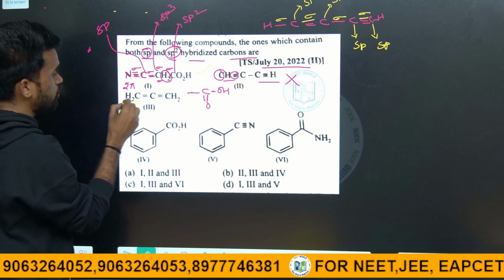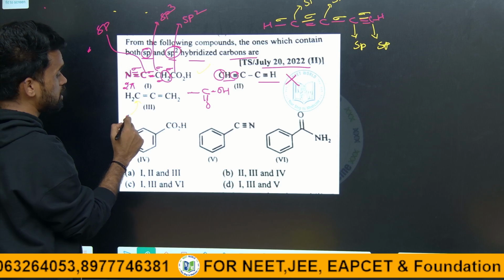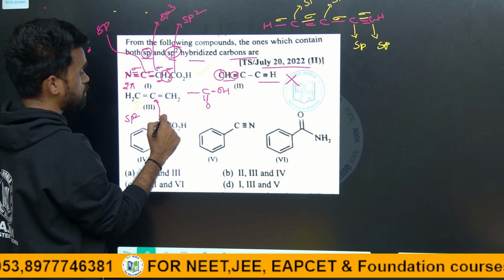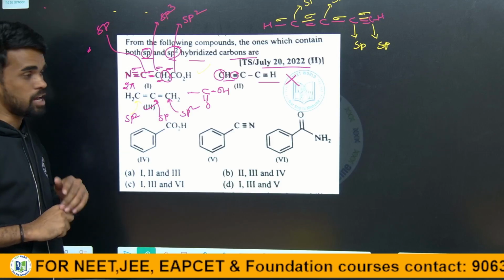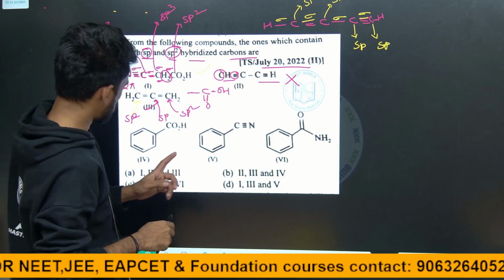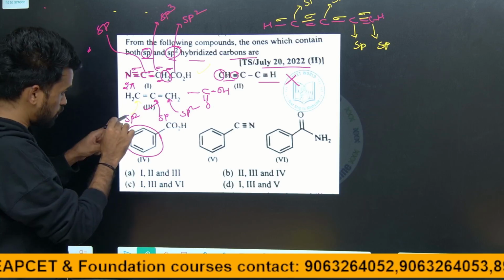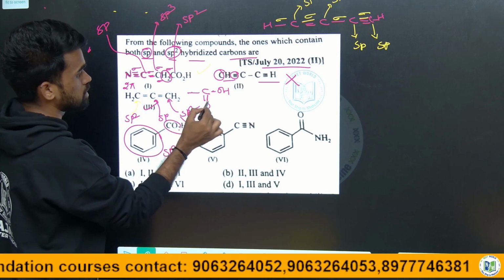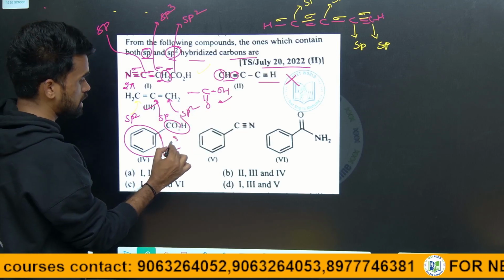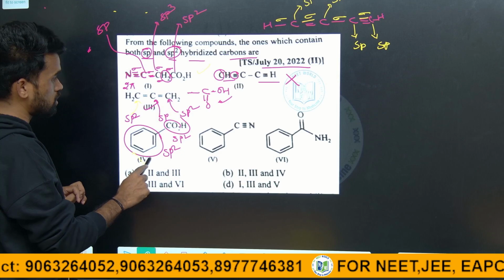I already explained this in the previous video, this will have sp2, this will have sp, and this will have sp2. So we can tick this 3rd option also. And the next, the 4th one here, all these carbons in this phenyl ring are sp2 hybridized, and this carboxylic acid group which I have explained here is also sp2. So this has only sp2, so this is not the suitable one.